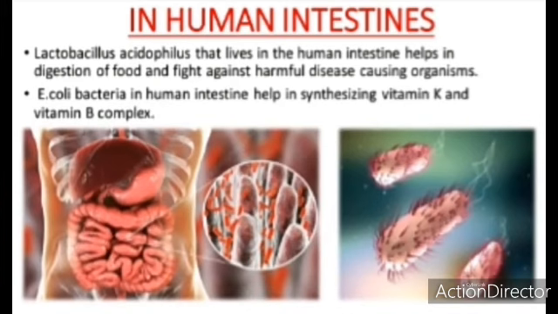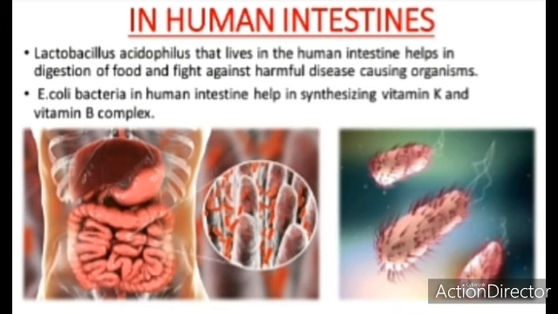So, how do the microbes help in the human intestine? Lactobacillus acidophilus that lives in the human intestine helps in digestion of food and fights against harmful disease-causing organisms. As I said in the previous class, in our stomach there are microorganisms present, some of which may be harmful and some not. The good microbes, Lactobacillus acidophilus, help in digestion and fight with the harmful microbes, which are very harmful to us.